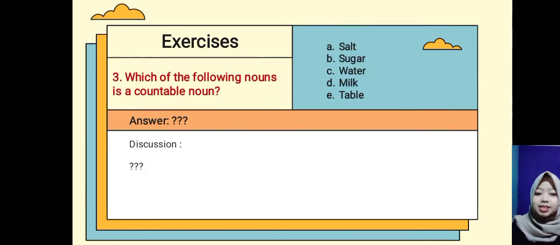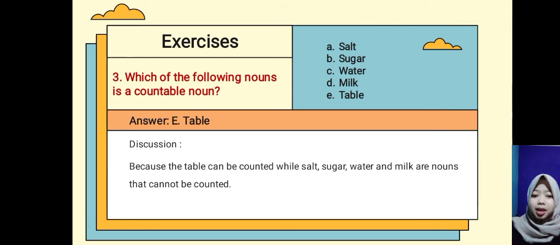Okay, the last exercise. Which of the following nouns is a countable noun? The answer is A. Table. Discussion, because the table can be counted, while salt, sugar, water, and milk are nouns that cannot be counted.